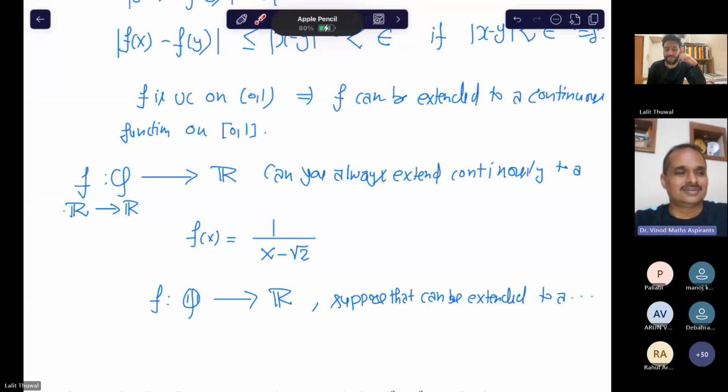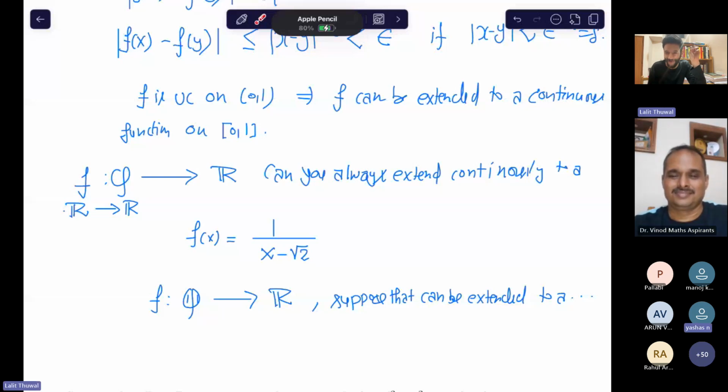So Lalit, let us. Sir, am I audible? Yes. Sir, yesterday you asked a question about local rings. Yes, I asked, between Q and Z, can you find some local ring which lies between Q and Z? That was the question, right? Did you find the answer? I would be happy to listen from you. No, sir, I didn't get it.